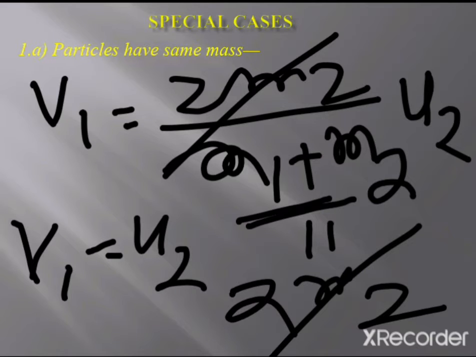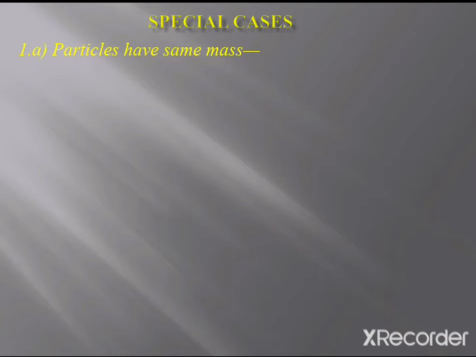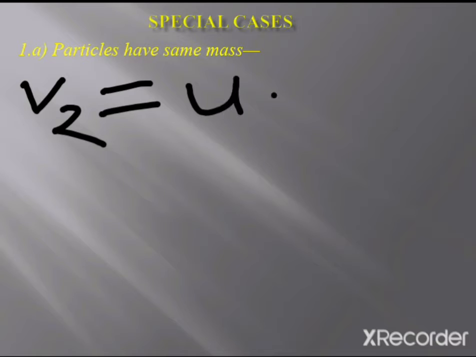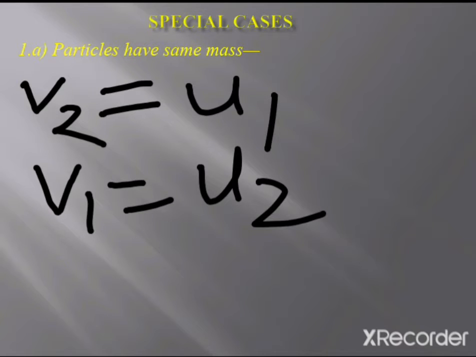Similarly, if we put m1 equal to m2 in the expression for v2 that we have already derived, then we will get v2 equal to u1. So what we have got is v2 equal to u1 and v1 equal to u2. Here, v1 and v2 are the final velocities of the particles of the same mass after collision, and u1 and u2 are the velocities of the particles before collision.